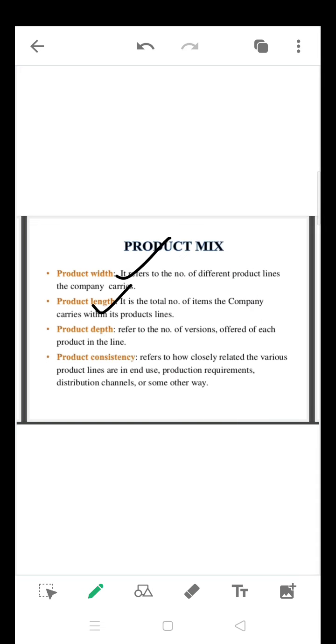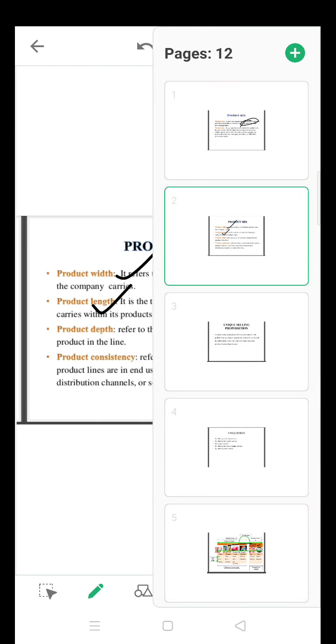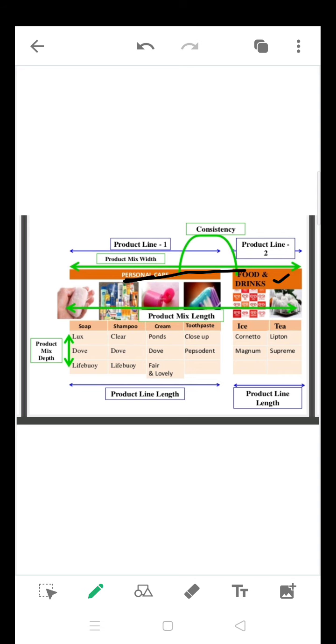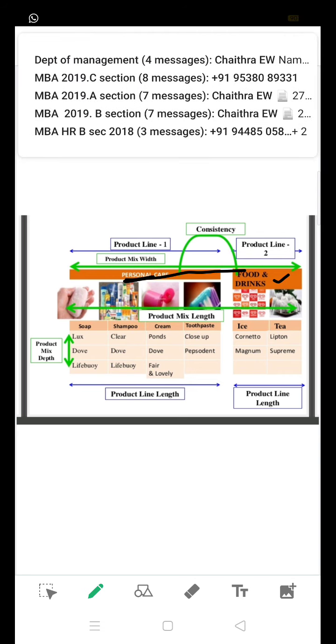It is the total number of items the company carries within its product line. Okay, the total number of items the company carries within a product line. So what is a product line here? The total number of product lines is two, one is personal care, another one is food and drinks.